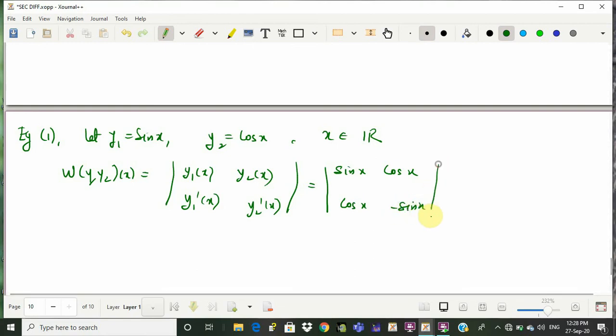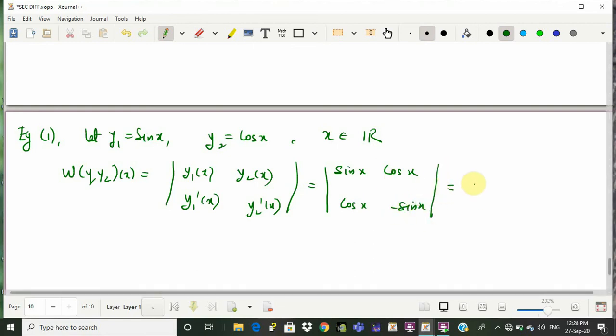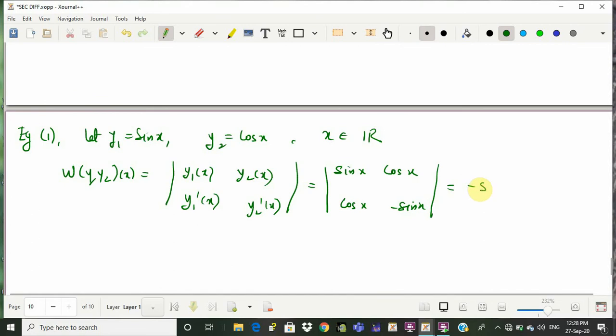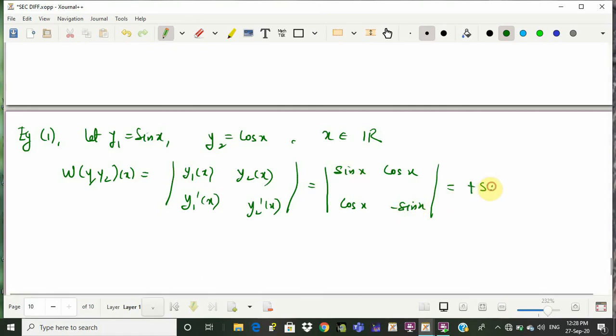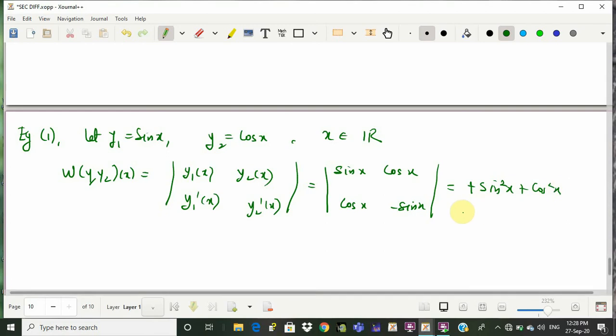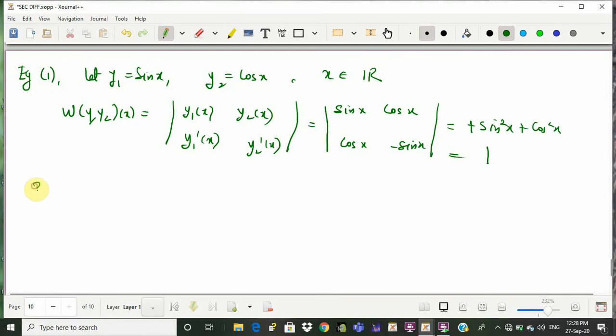Everyone knows how to compute the Wronskian: it is cos square minus of this sine into minus of sine, so you get plus sin square, that is sin square plus cos square, and that is equal to 1.